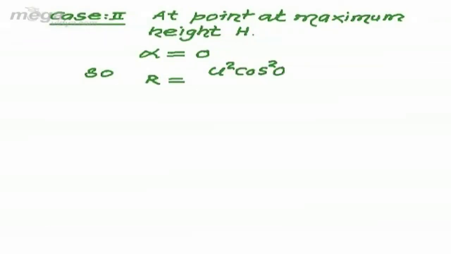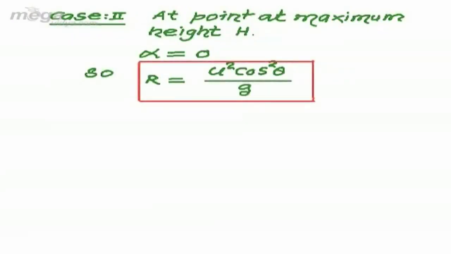In another case, at the point of maximum height, alpha can be taken as 0. So the result now becomes equal to u squared cos squared theta divided by g.